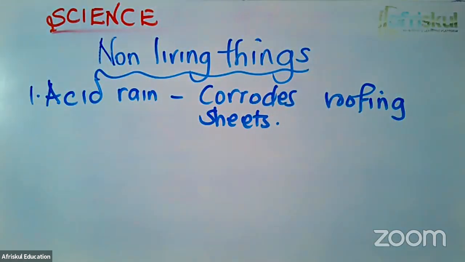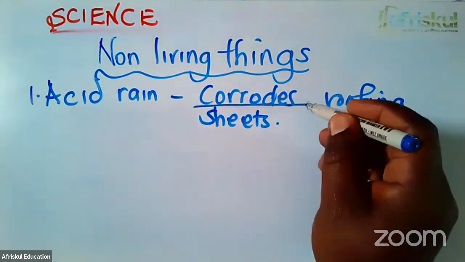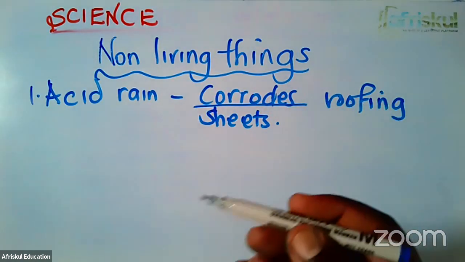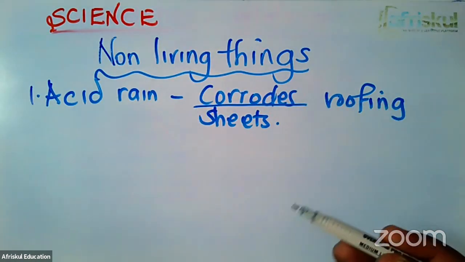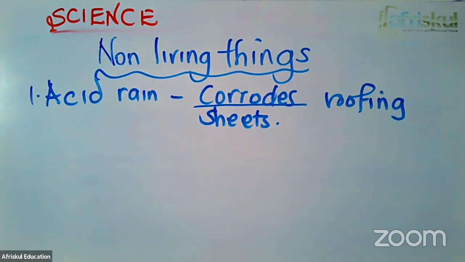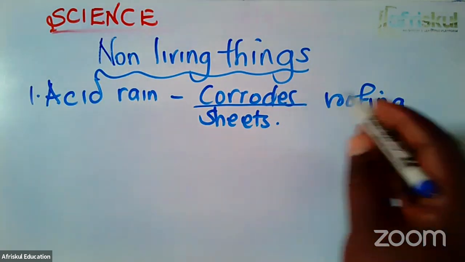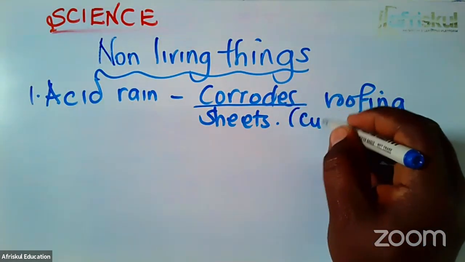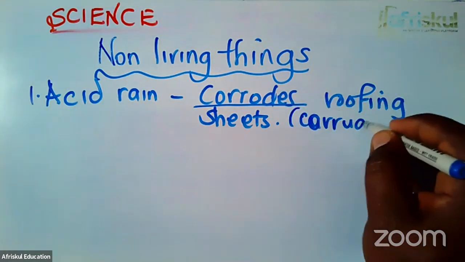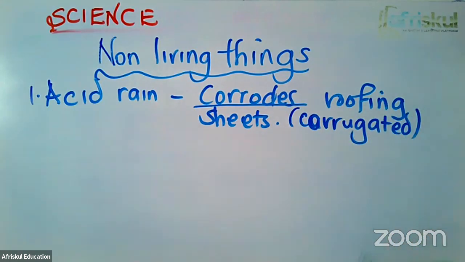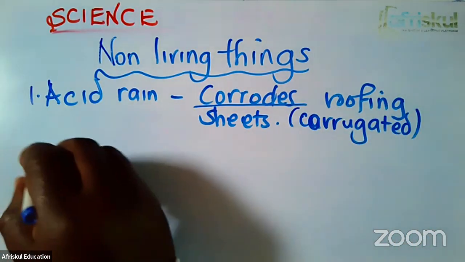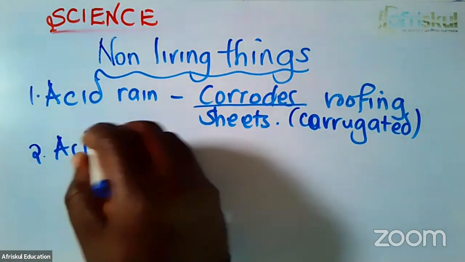Roofing sheets are the ones that we use to roof our houses. In areas where there are so many industries, if the roofing sheets are not painted, they look as if they are rusty. They appear brownish. That brownish is not rust. It is that they are being burnt by the acid rain. They are corroding. The roofing sheets are what we call the corrugated roofing sheets.